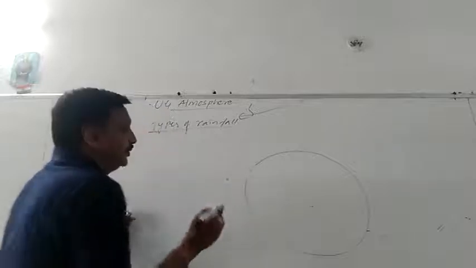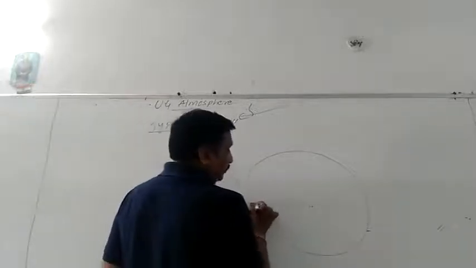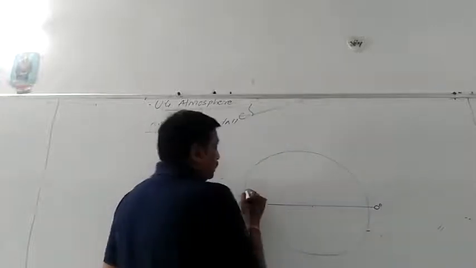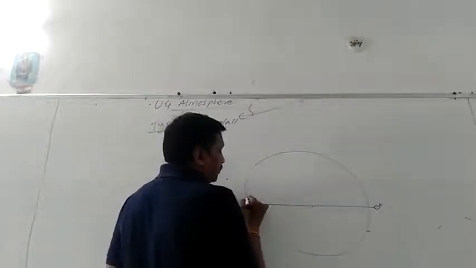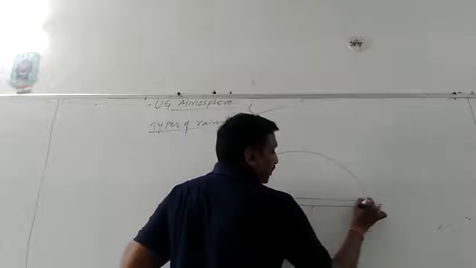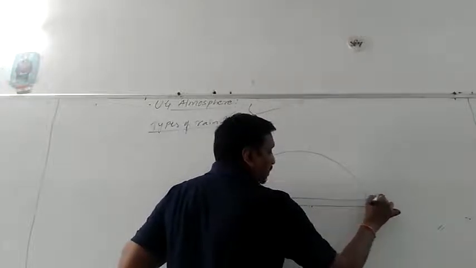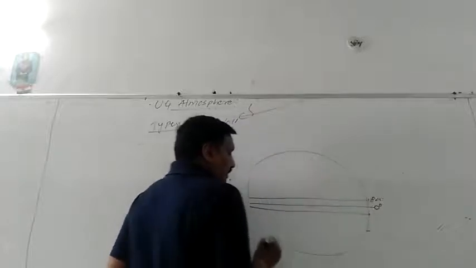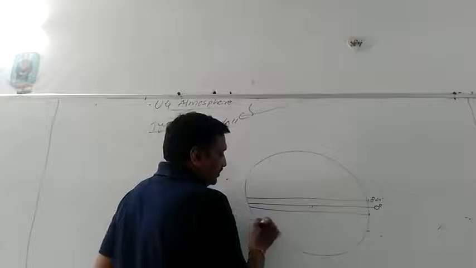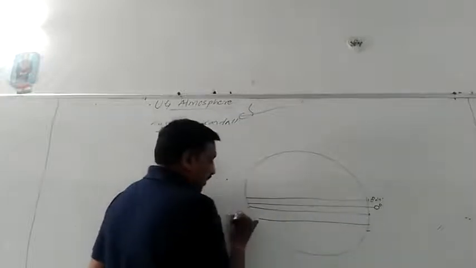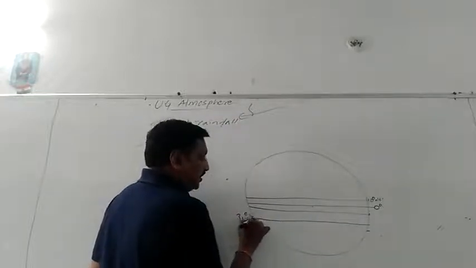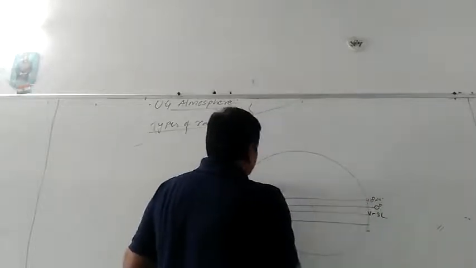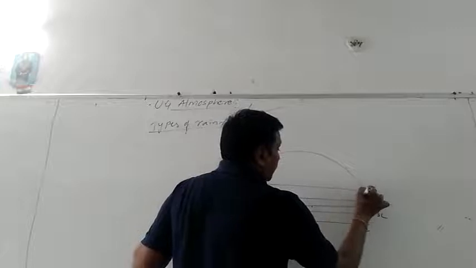First point, you have to remember. The areas lying between 0 degrees to 10 degrees northern latitude or 10 degrees southern latitude, to 30 degrees southern latitude, 30 degrees northern latitude.